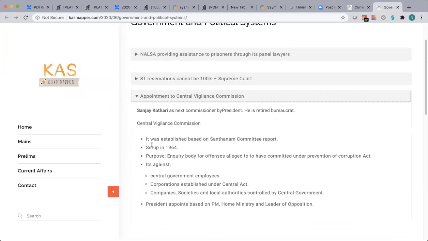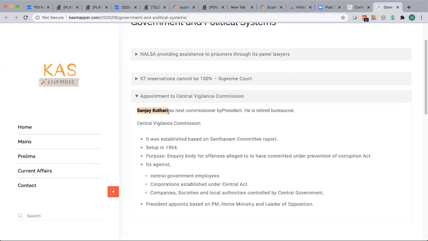Typical KPSC prelims type of questions. KPSC prelims, almost in every paper, right? They've asked about who is the CBI director, who is the Central Vigilance Commission director, right? Who was appointed. Typical. So Sanjay Kothari, you should be aware. Sanjay Kothari, write somewhere for KPSC aspirants, right? UPSC, they'll not ask these questions. So for KPSC, write somewhere about these commissioners.